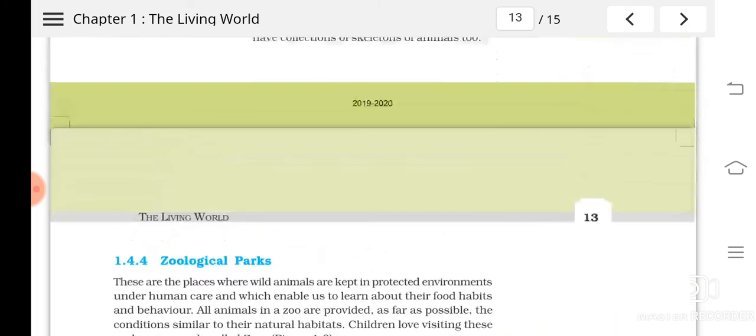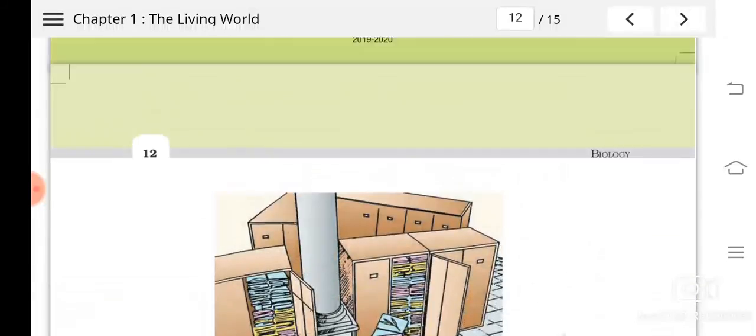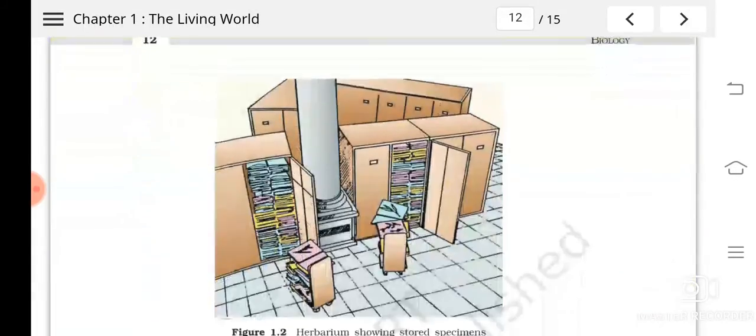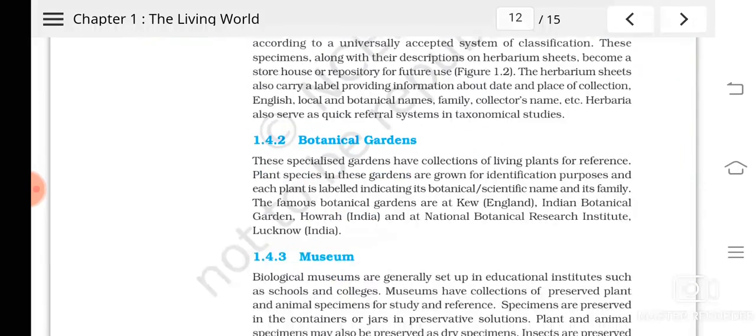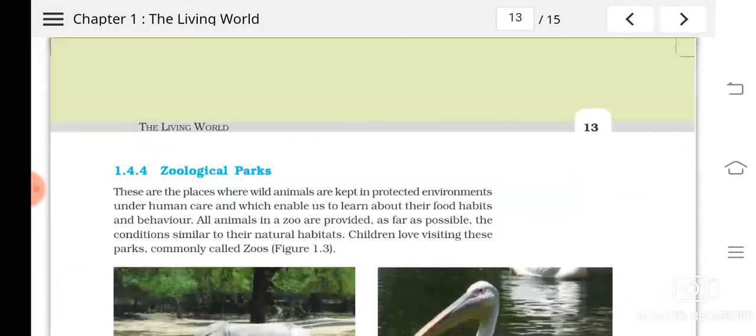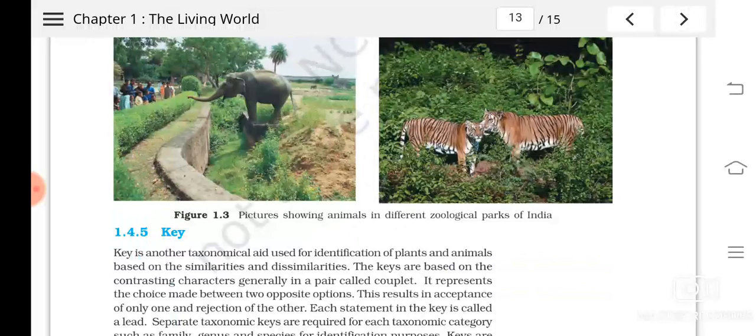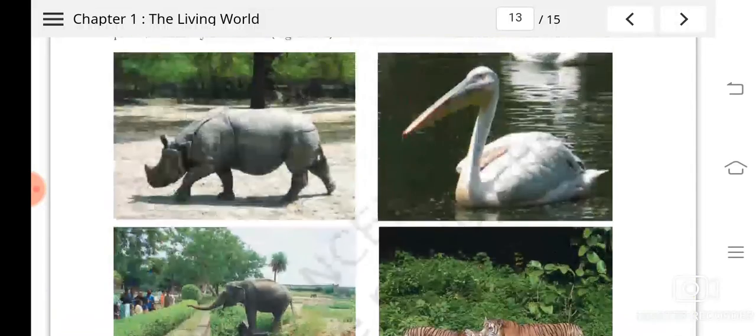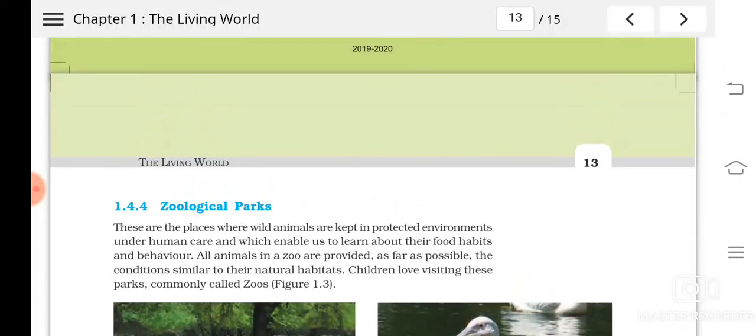Understood? So you have understood all this. We have studied the herbarium, then botanical gardens, museum, then zoological parks, then keys. Understood? These are the taxonomical aids which help us study taxonomy more realistically with the help of all these tools.